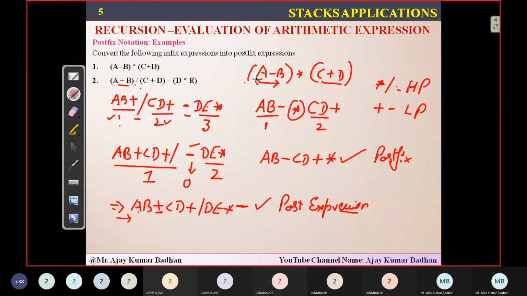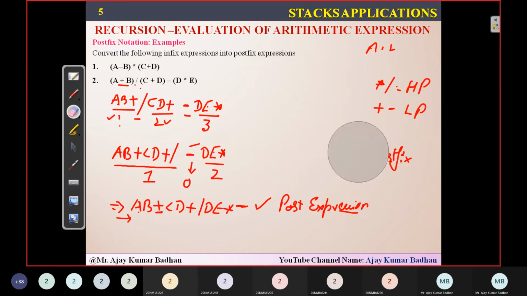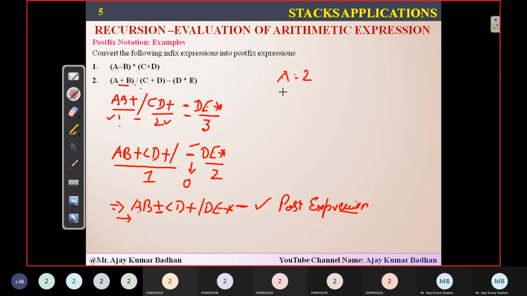Okay. Suppose A equal to 2. Okay, let me erase this first one. How system will understand, I'll explain it. Suppose A equal to 2, B is equal to 3, C equal to 4, and D is equal to 5. Let us assume like this. So first one, A is how much? 2. Then B is how much? 3. Plus system will perform that. I need to perform addition on these two variables. So 3 plus 2 is how much? 5. So it will simply place here 5.